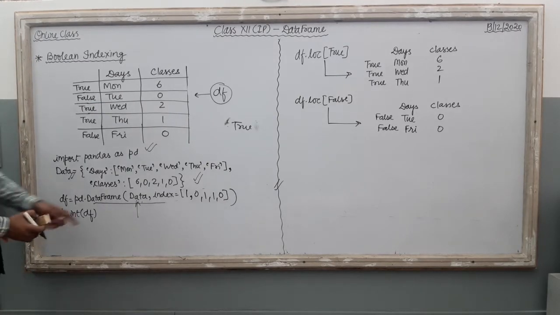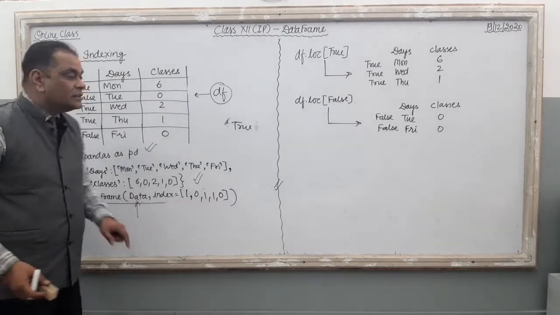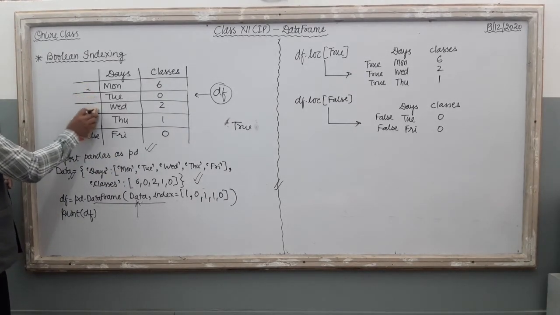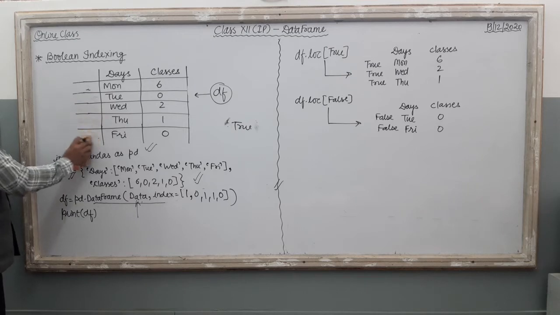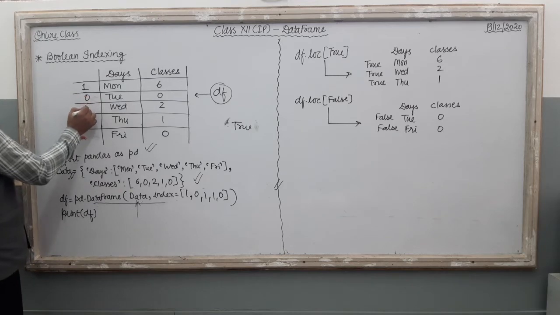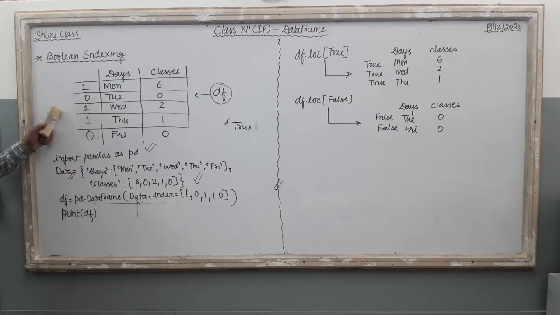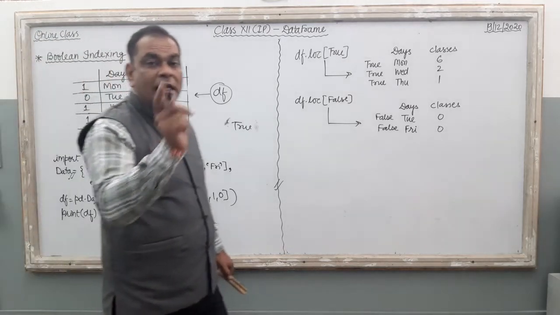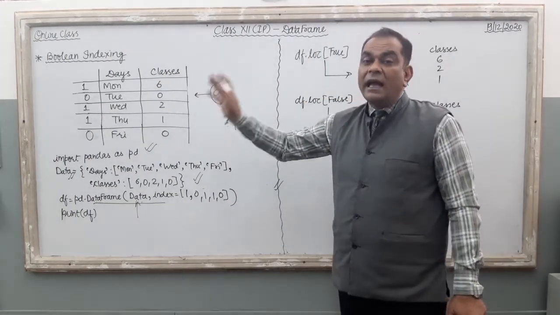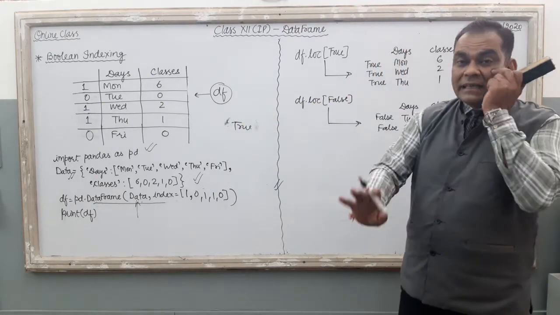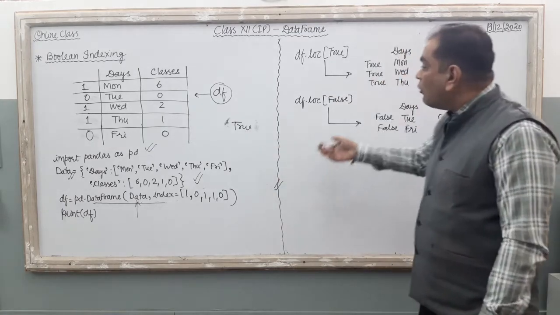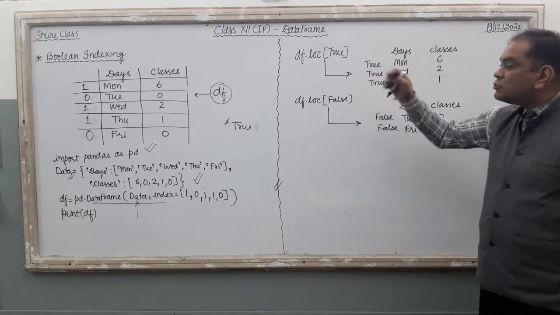Now what will happen when I supply the index as 0 1 0 1? The computer will remove this True and False from here, and what will be there? The first one is 1, second record 0, then 1, then 1, then 0. It is also under the category of Boolean indexing, right? If the index names are 0 and 1, then these names are also treated as Boolean indexing.